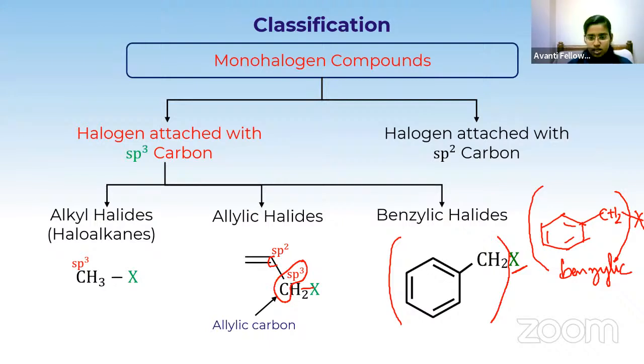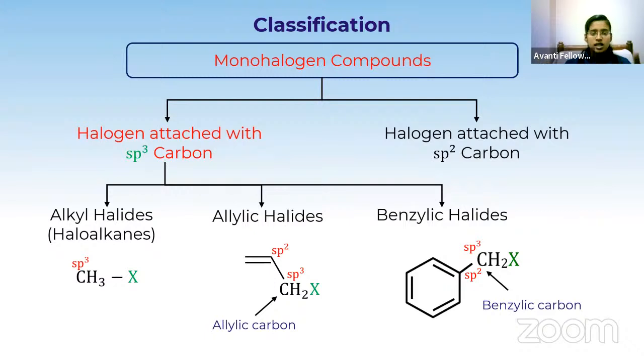If you look at this carbon, it is sp3 hybridized because all the bonds are single bonds, right? This is a single bond, here also we have a single bond, and there are two single bonds with the hydrogens also. So it is sp3, but this carbon, this one, is sp2, since it is a doubly bonded carbon. We should not see that carbon. We have to see only the sp3 hybridized carbon, which is called the benzylic carbon. So these are the three classifications under the sp3 hybridized carbon system, to which the halogen is attached.